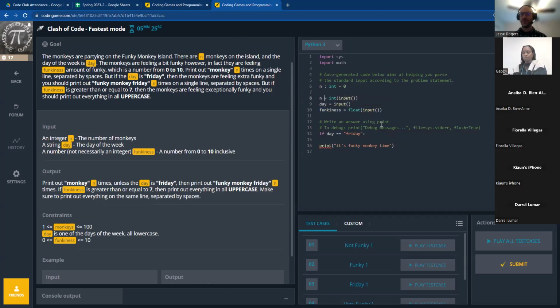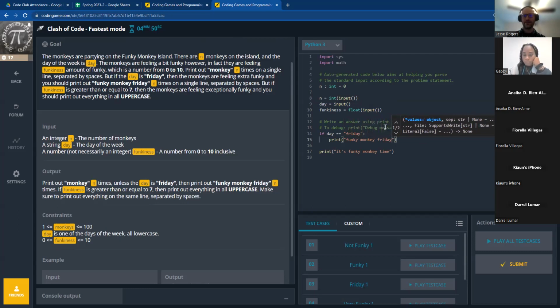So that's just something to be aware of, that if you've only had math classes, it is a little bit different because they're breaking out two different purposes for an equal sign. Checking whether something is equal to something else is done by the double equal sign. So if day is equal to Friday, then what are we going to do? We're going to print Funky Monkey Friday.